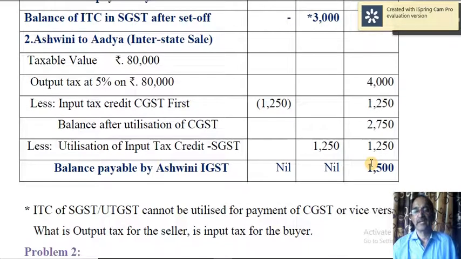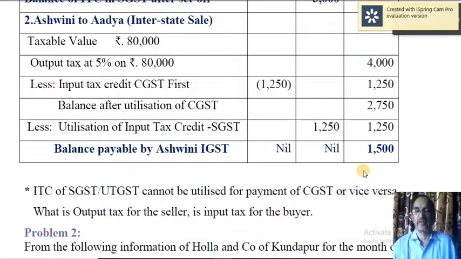So here, even if you make use of both CGST credit and SGST credit of 1250, still you require 1500, so you do not have any other alternative. So this is the amount you have to pay. So balance payable by Ashwin, that is IGST 1500.